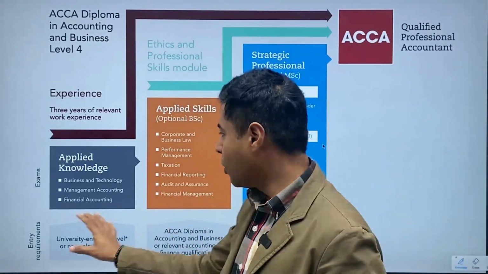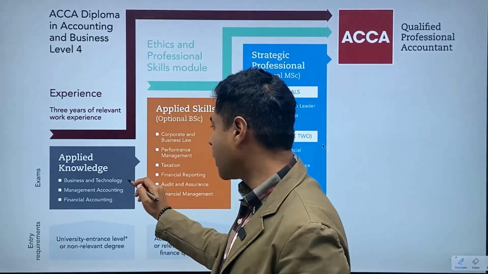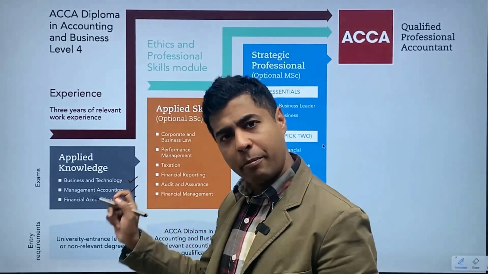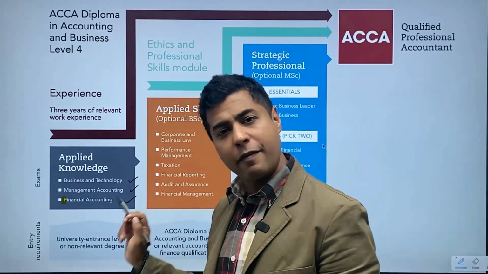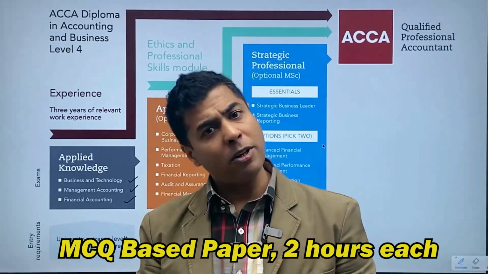You have finished your 12th standard. Now you want to start your ACCA application. You fill the form, you go ahead. Once you have finished your 12th standard, you are supposed to sit for these three examinations: business and technology, management accounting and financial accounting, 3 papers. These are all MCQ based papers, 2 hours each, conducted on variety of exam centers. So these exam centers are located in 180 countries across the globe in multiple cities. You can book a time slot, you can book a date, time and give the examination.